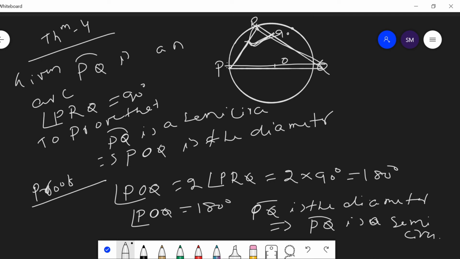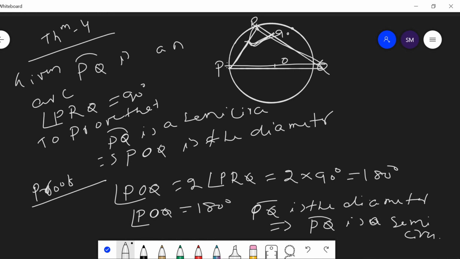Here we discussed theorem 1, theorem 2, theorem 3 and theorem 4. Theorem 1 says the angle subtended at the center is twice the angle subtended at any point on the circle. The second theorem says in the same arc, the angle subtended at any point is always of the same measure.